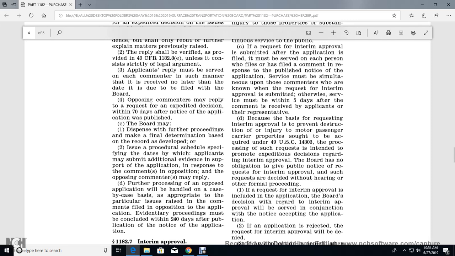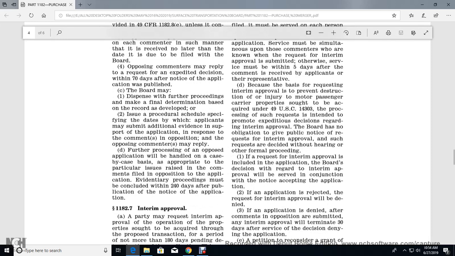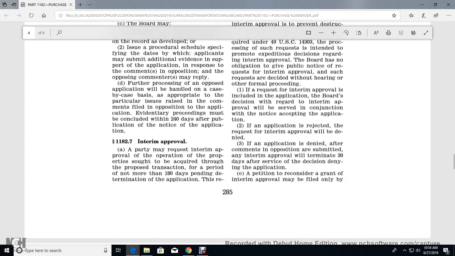The board has no obligation to give public notice of the request for interim approval, and such a request may be decided without a hearing or other formal proceeding. If the request for interim approval is included with the application, the board's decision regarding interim approval will be served in conjunction with the notice of the application accepting the application. If the application is rejected, the request for interim approval will be denied.